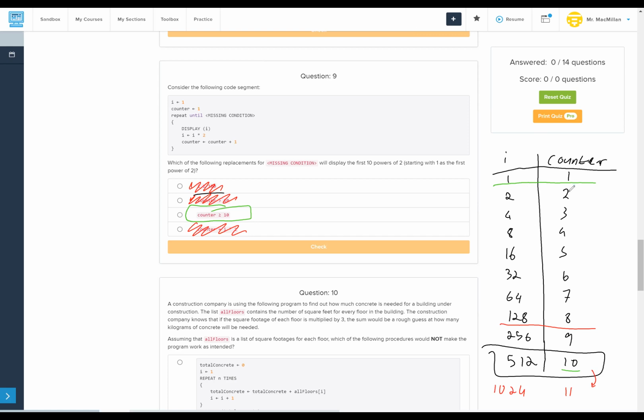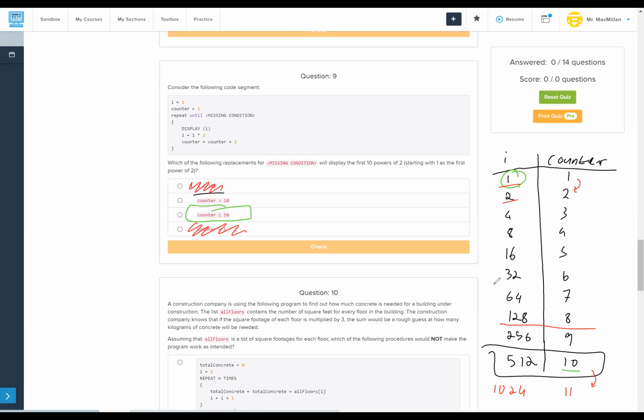I equals I times 2, counter equals counter plus 1. So we display the previous value for I, and then we multiply times 2. So we display that. Okay, yes, it would definitely, I apologize. Sequencing, I did not take it properly into account. So we're going to display the previous value for I, and then increase counter and our I value.